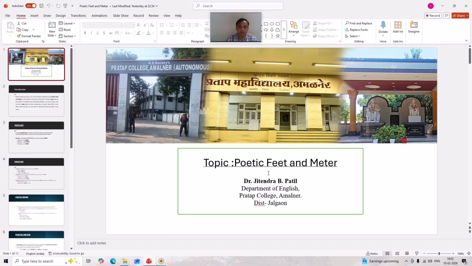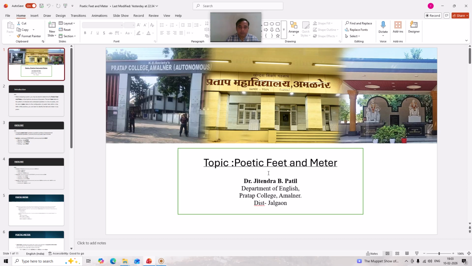Knowledge of poetic feet and meter is necessary in order to do a good appreciation of a given poem. It makes it easier for the explainer or the reader to understand the meaning impregnated in the lines of a poem which are written in a poetic language.